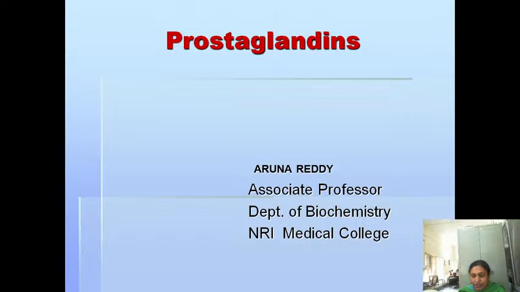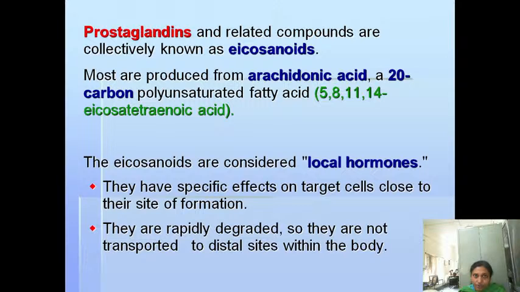Now coming to the next one, prostaglandins. Prostaglandins are also examples of derived lipids, and all the compounds which are like prostaglandins are collectively known as eicosanoids. Prostaglandins and related compounds are collectively known as eicosanoids, and these prostaglandins are produced from arachidonic acid. You know that...